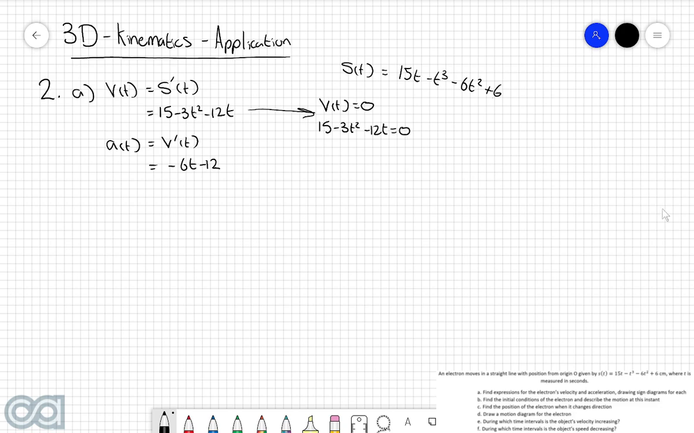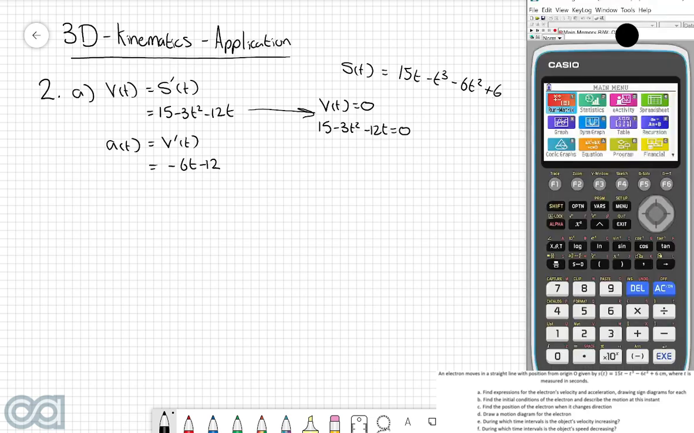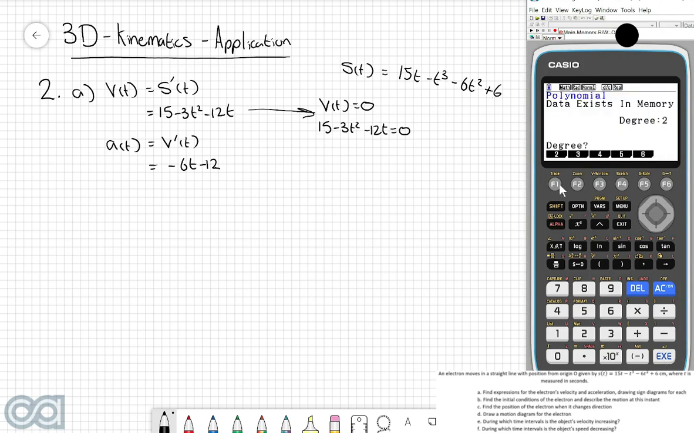And in order to solve this, I'm just going to come over to my graphics calculator and use the equation solver. So coming down to this menu here, then polynomial of degree 2, because we're working with a quadratic, and our coefficients are -3, -12, and +15. So by solving this, we get time values of -5 and +1.